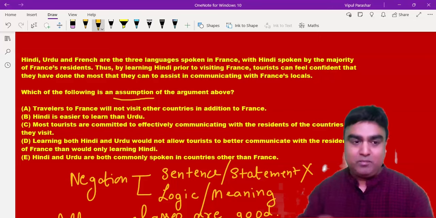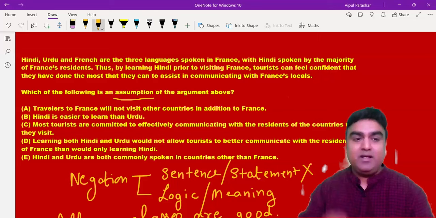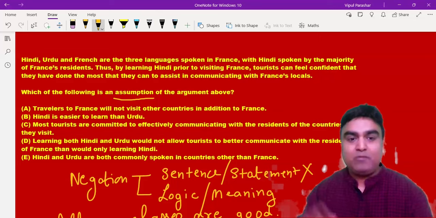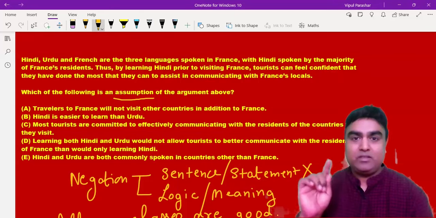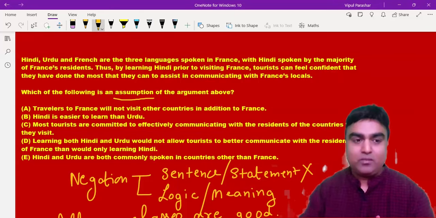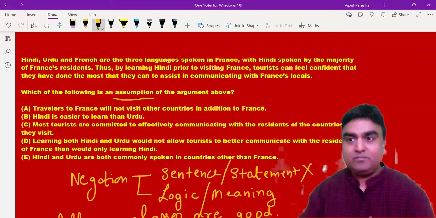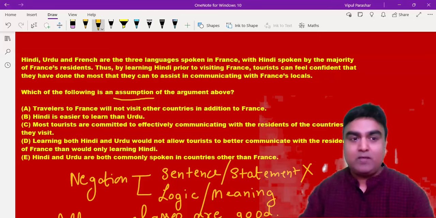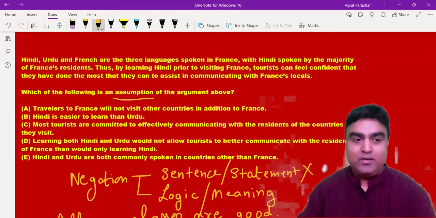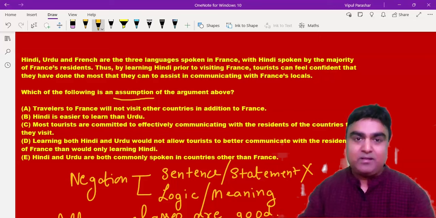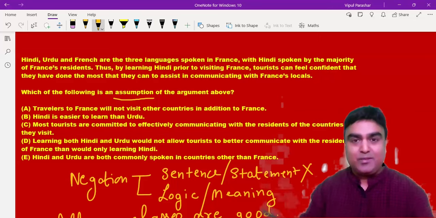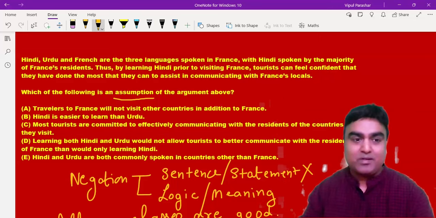Now, there are four statements. The first statement says, travelers to France will not visit other countries in addition to France. Read it very carefully. So what do we say about A? There are more than 80 people in the class. I want answers quickly. See, the first statement is actually irrelevant. It has nothing to do with the passage. The passage is not mentioning it.